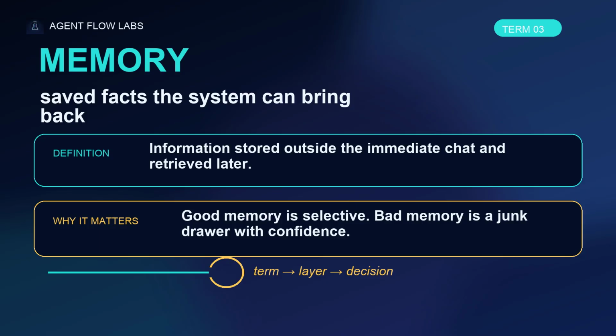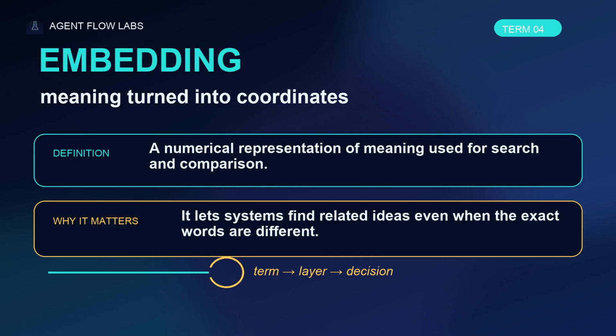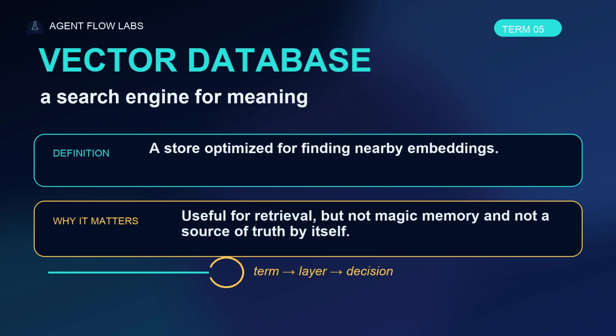An embedding is meaning turned into coordinates. Instead of searching only for exact words, a system can search for related ideas. That is how it can connect receipt from Mammoth with ski trip expense, even if the words are not identical. A vector database stores those meaning coordinates and finds nearby ones quickly. It is useful, but it is not magic memory. It does not know what is true. It finds what is similar. Similarity is powerful, but similarity is not judgment.